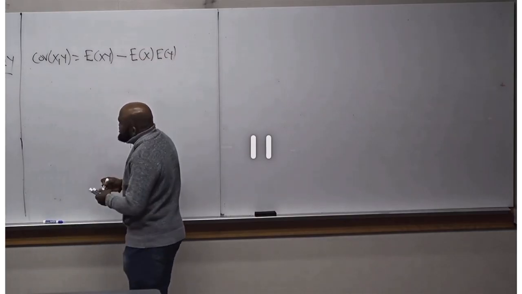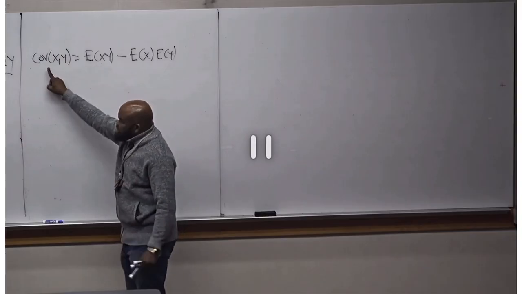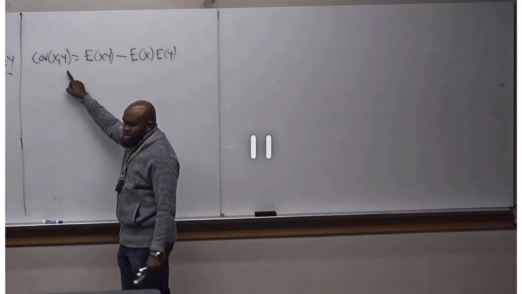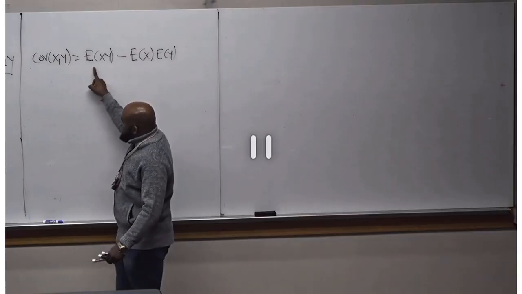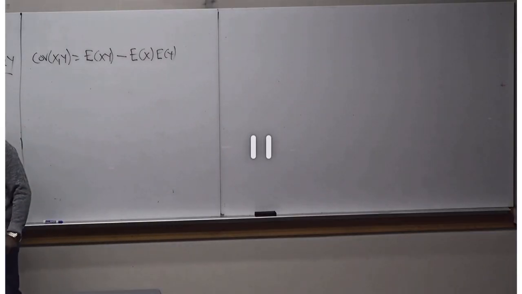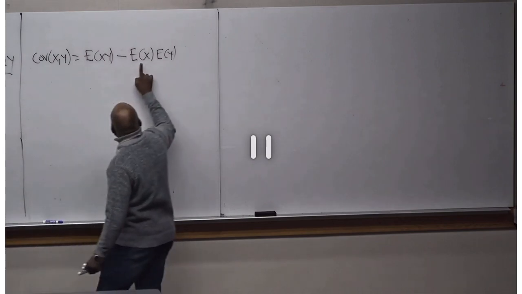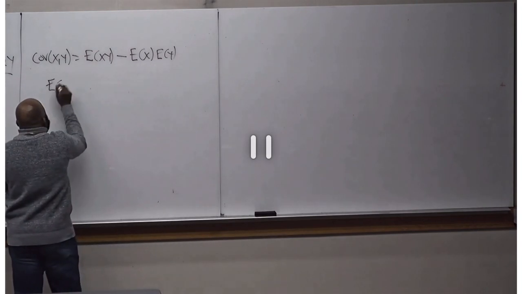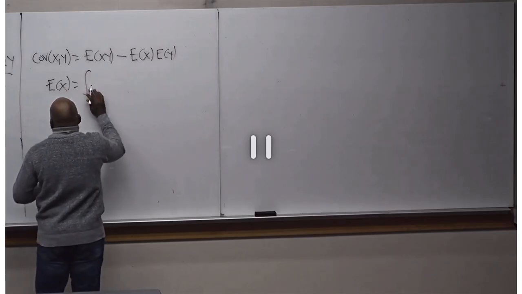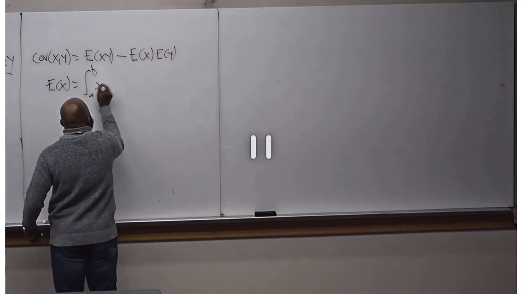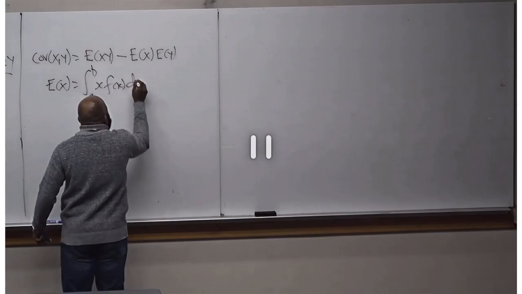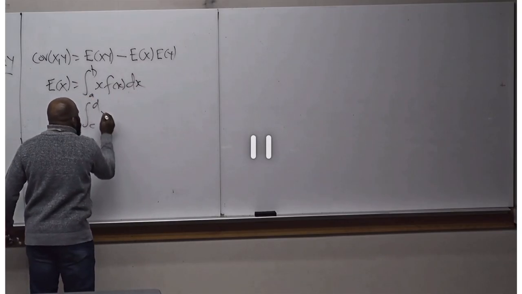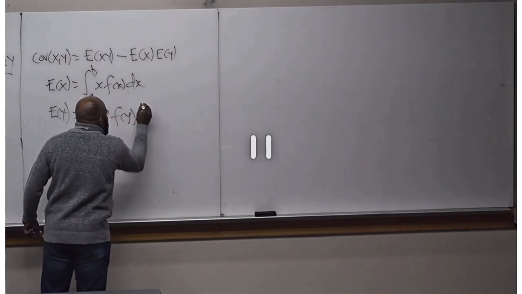Please pay attention. If I give you f of x, y and ask you to get the covariance of X, Y, you first need to get the expectation of the product. Then you also need to get the expectation of X and the expectation of Y. The expectation of X is the integral of x f of x dx, and the expectation of Y is the integral of y f of y dy.